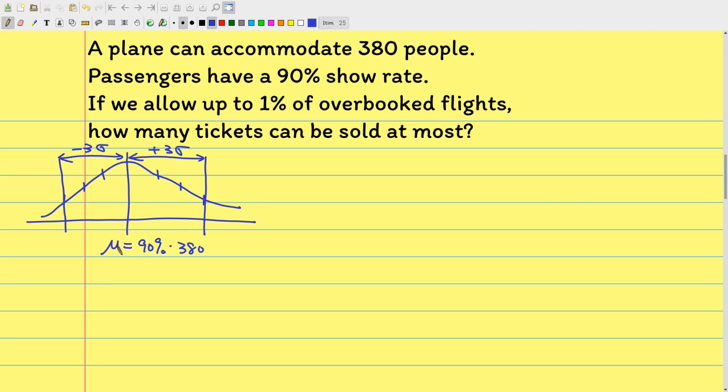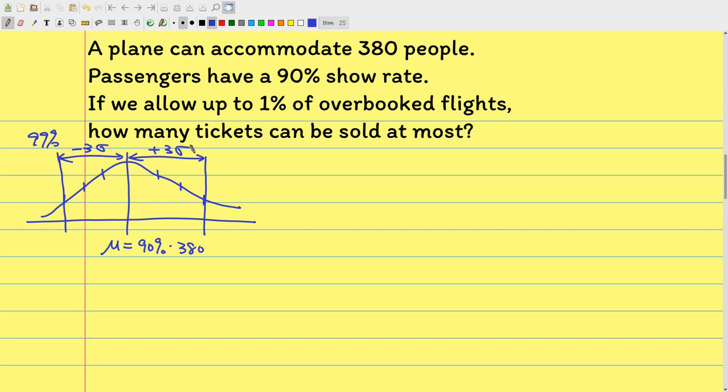We do know that 99% will fall into the range of -3 sigma to +3 sigma. That's a range of 6 sigmas. 99% of the circumstances will fall into this range.